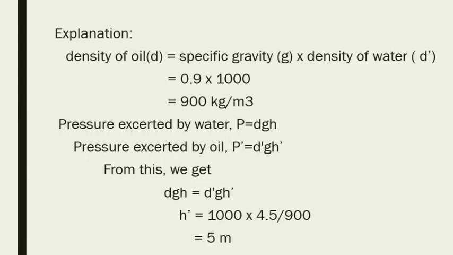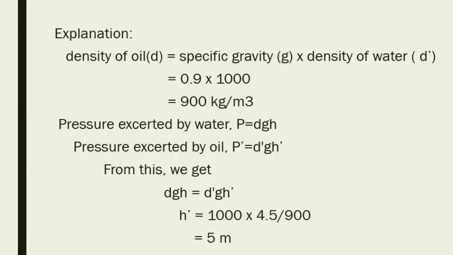Density of oil D equals specific gravity G into density of water D dash. That is, specific gravity is 0.9 into density of water is 1000 kg per m cube, that is 0.9 into 1000, 900 kg per m cube. Pressure exerted by water P equals dGH. Pressure exerted by oil P dash equals D dash G H dash. Combining these two equations, we get dGH equals D dash G H dash.